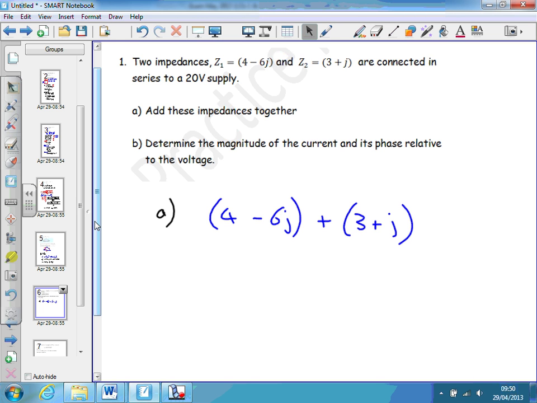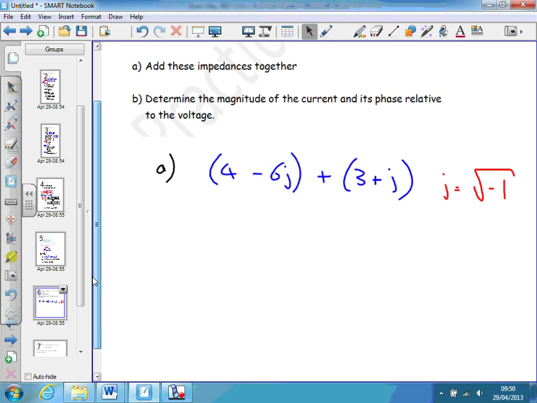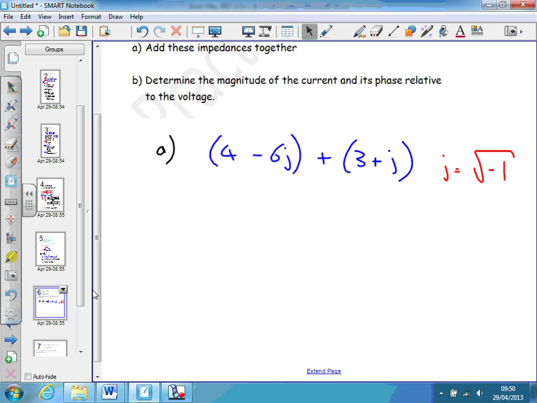Remember, j is the imaginary number, so j actually means the square root of -1, which is something that cannot be calculated in the real world. So that's why we talk about it as being an imaginary number. The fact that it's an imaginary number is unimportant. It's just that it's a very useful way of representing two-dimensional objects, vectors in other words, in engineering. So we use complex numbers for that reason.